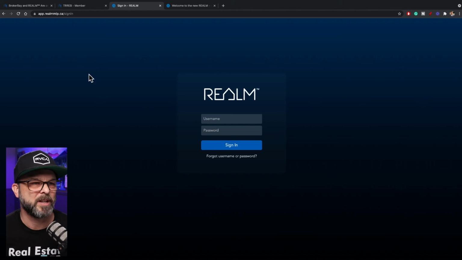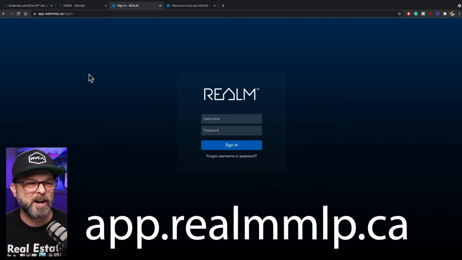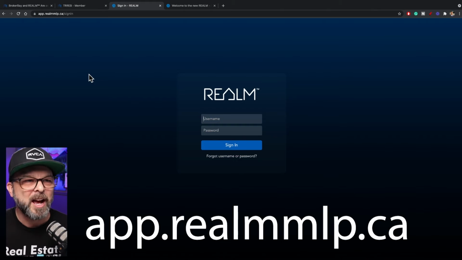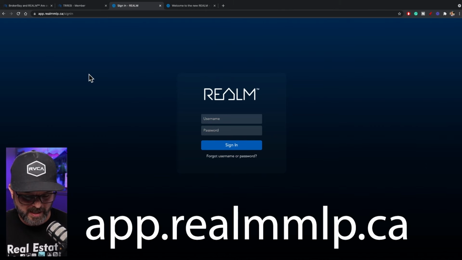So without further ado, I'm going to share my screen and I'll show you how to log in. How's that sound? If you want to log in, we're going to flip you over to this website here. There's the URL right there. And it may look like your typical Collab login if you've seen that screen before. But here's what we need to do. Just use your TRREB ID.